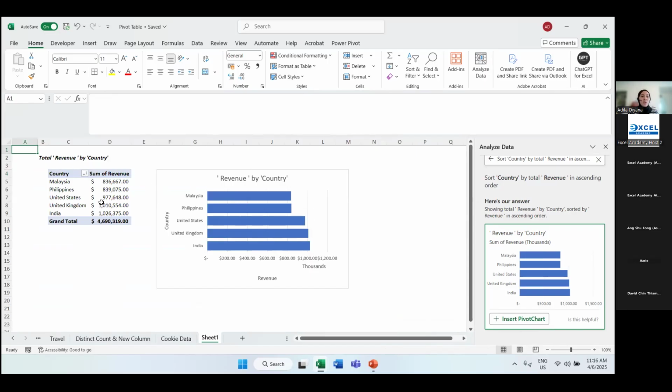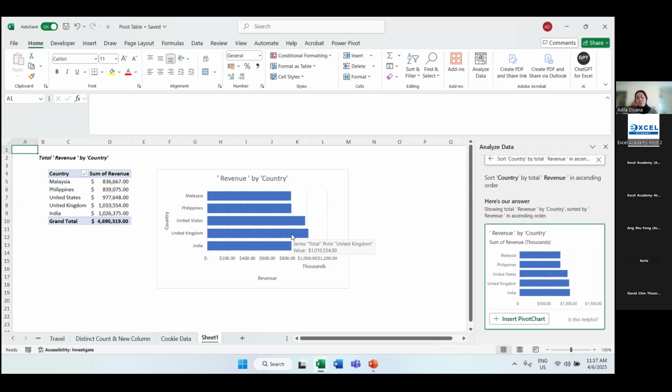Here, you're not only receiving one, but two. Because this is a pivot chart, of course, the chart must come from a pivot table. That's why when you click insert pivot chart, it gives you both the pivot table as well as the pivot chart, in the form of a bar chart. So this is what is available inside your analyzed data.